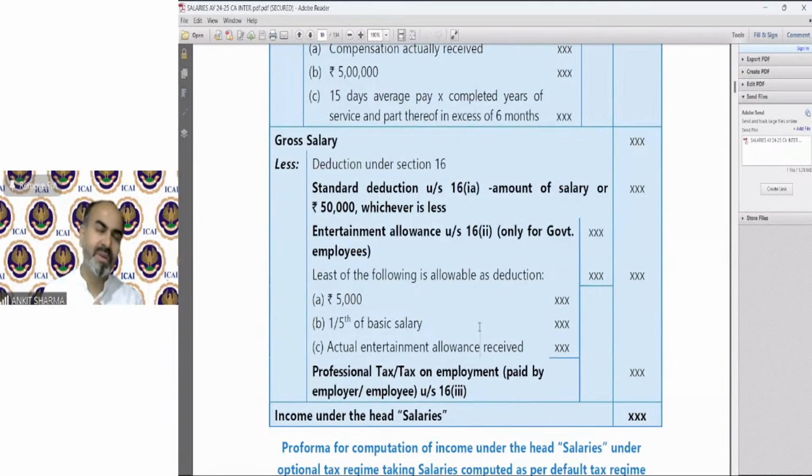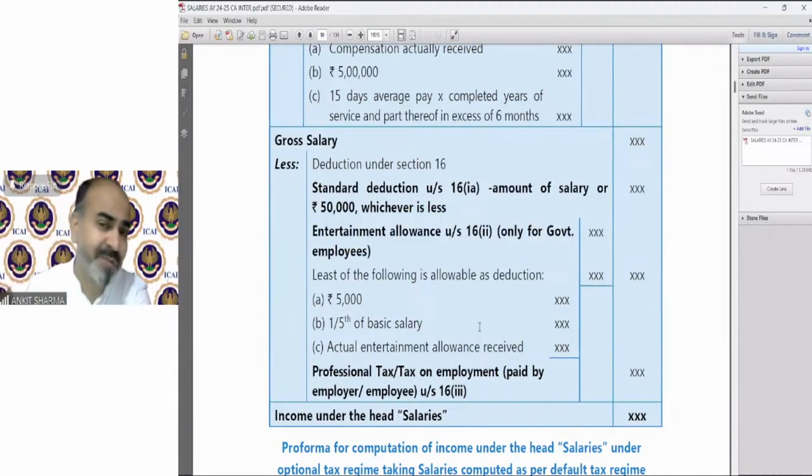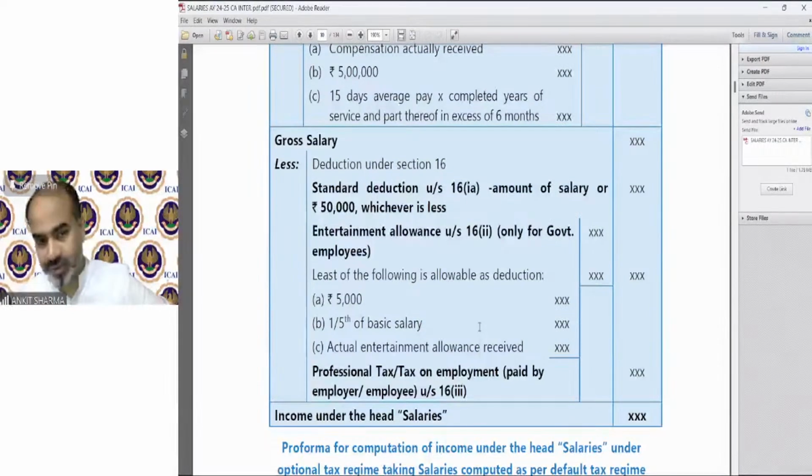In my opinion, always remember this point if entertainment allowance is given in the question, because generally it happens. For all other allowances except entertainment allowance, we take the taxable allowance value in the above format, in the allowances part. Like if you are receiving children education allowance of, suppose, 500 rupees, then the exemption is 100 rupees, so we take only 400 rupees as the taxable portion of the allowance.